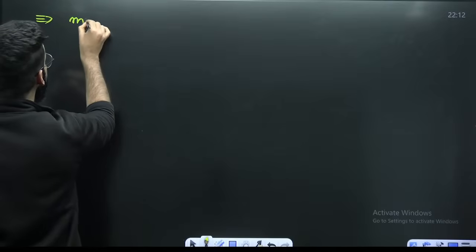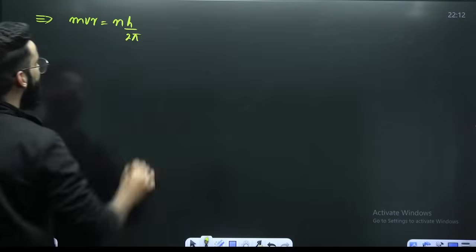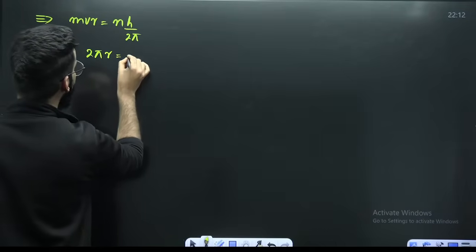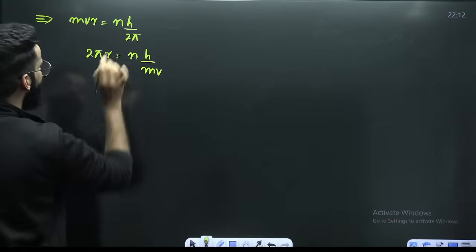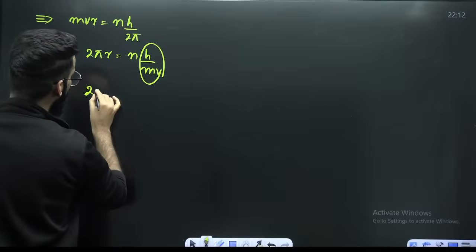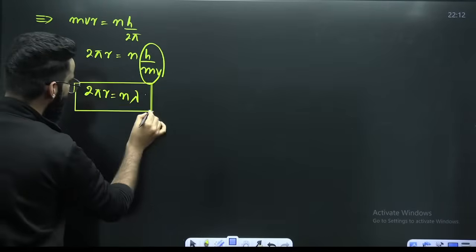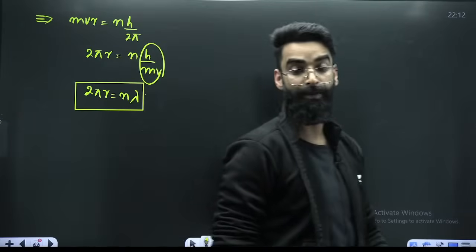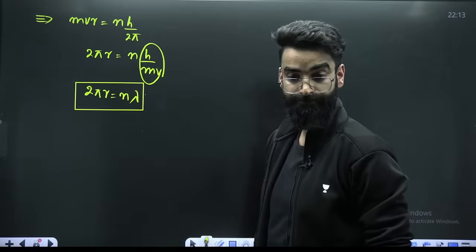You already know, as per your Bohr's theory, mvr is equal to nh upon 2 pi. If I write it like this, 2 pi r is equal to nh upon mv, does not make a difference. Take 2 pi here, mv here. Now h upon mv is something which you call lambda. So 2 pi r is equal to n lambda. This is one more result which will be used in the questions. 2 pi r is equal to n lambda, right? From this particular result, a question can be asked.